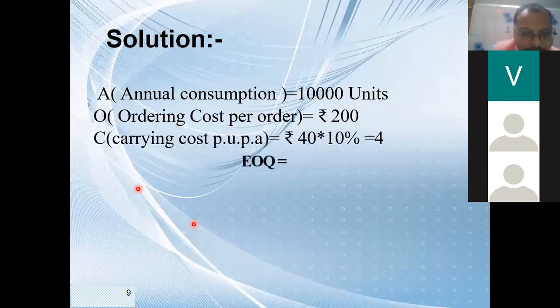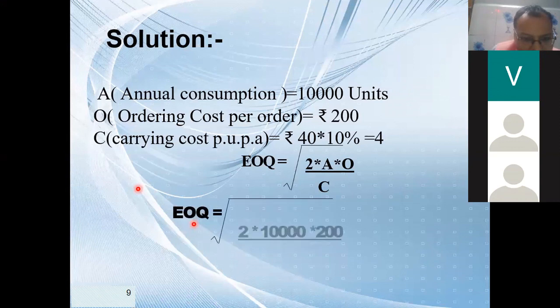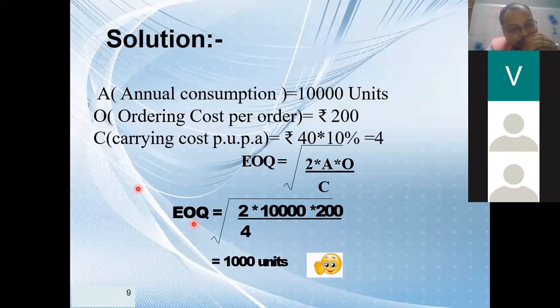We'll check it, don't worry, beta. Can you repeat the EOQ formula with me? 2AO upon C. Very good. The solution is 2 into 10,000 into 200 upon 4. That comes to 1,000. Very good. Understood, beta? Yes, sir.